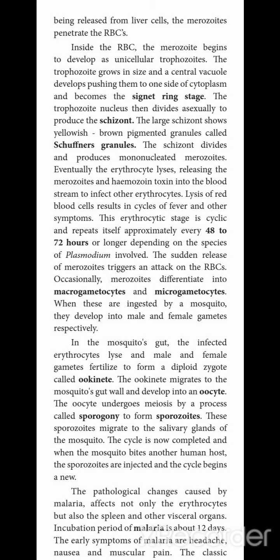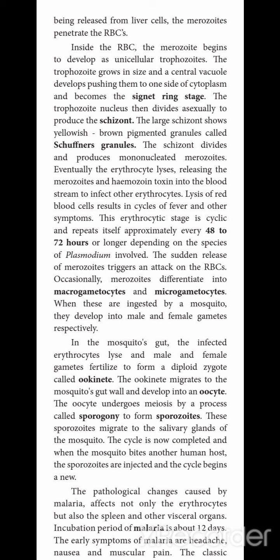The protozoan Plasmodium causes the malarial fever. In malaria, the female Anopheles mosquito acts as a vector. The infected mosquito bites human beings and releases some toxins and enters sporozoites. So the sporozoite is the infective stage of malaria.